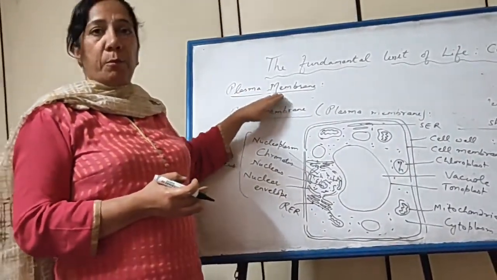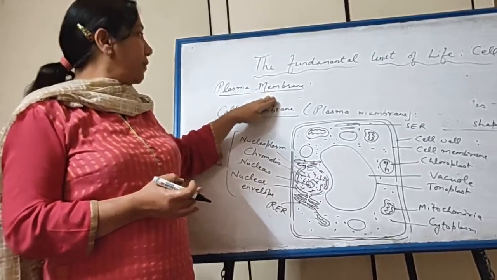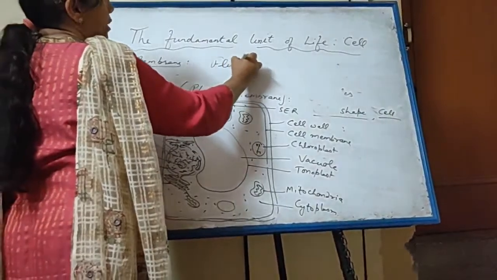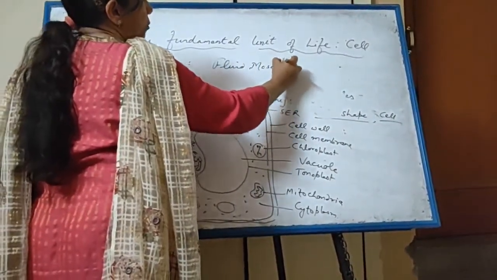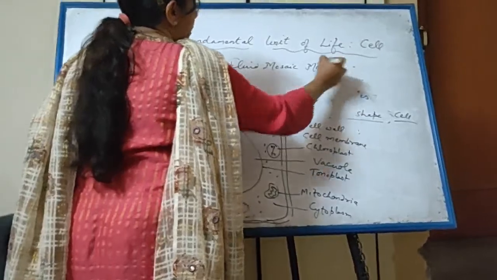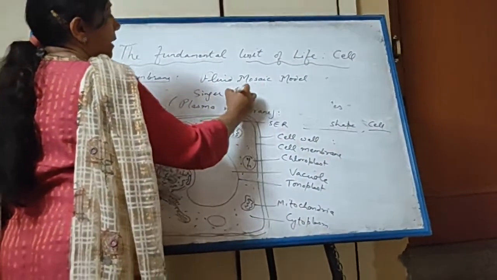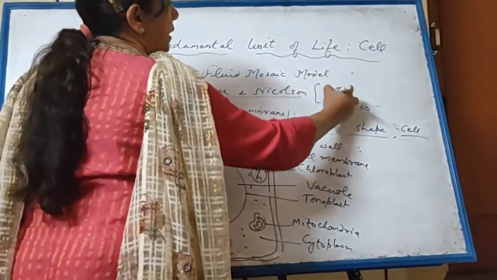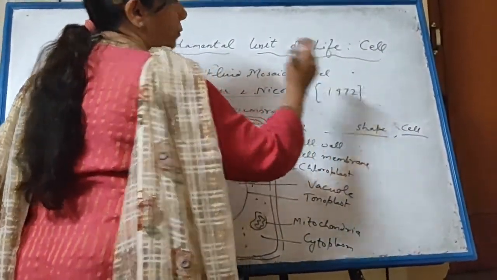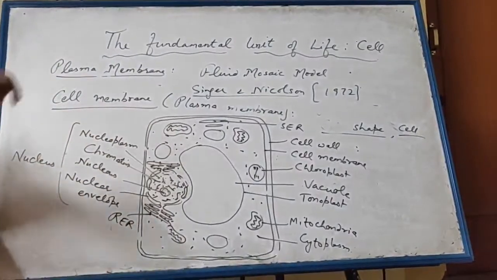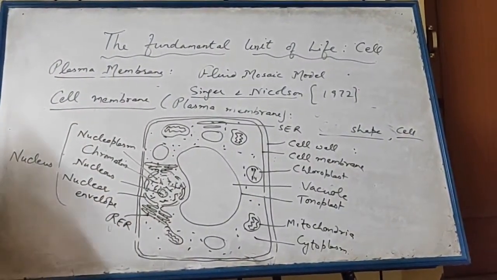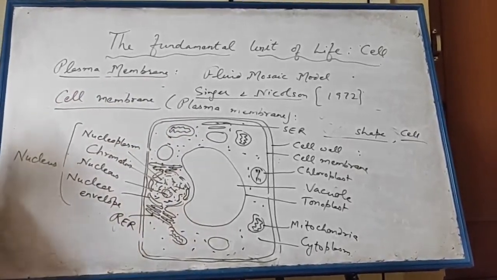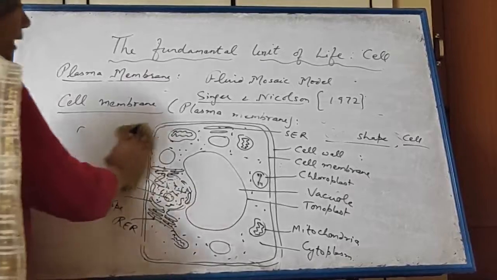Different models were proposed to tell the structure of cell membrane. The best model was fluid mosaic model given by Singer and Nicholson, name of the scientist, in 1972. According to this model, plasma membrane is made up of lipids and proteins. It is a bilayer of lipids and proteins.